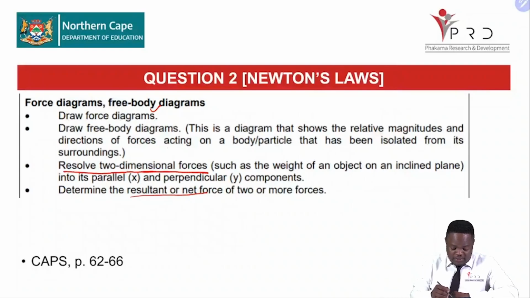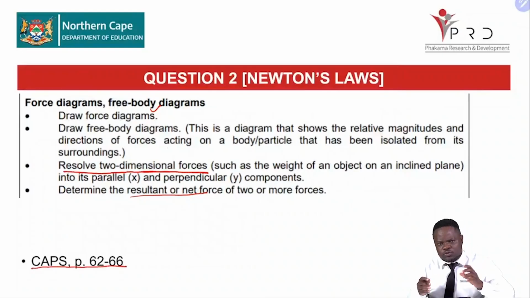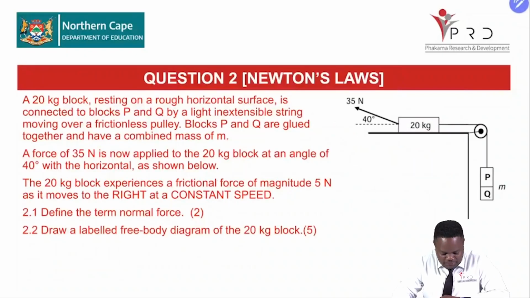To get more information, you can check your KEPS document, pages 62 to 66, so that when you're opening your paper, question 2, you know that I'm covered. I've done all the possible questions that they can ask. I hope that makes sense. That being said, let's look at a typical question 2 type of question.